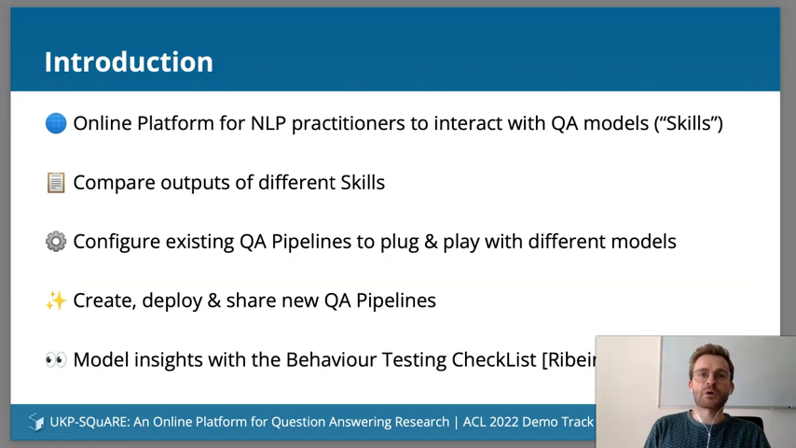If your model requires something more special that is not covered by the pipelines we have already implemented, you can also implement your own QA pipeline and share it with everyone on the platform. To deploy your own model, you just need to implement a single Python function and integrate it into SQuARE. Another major component of SQuARE is explainability. For the existing skills on the platform, we perform behavioral tests in order to systematically analyze their strengths and weaknesses.